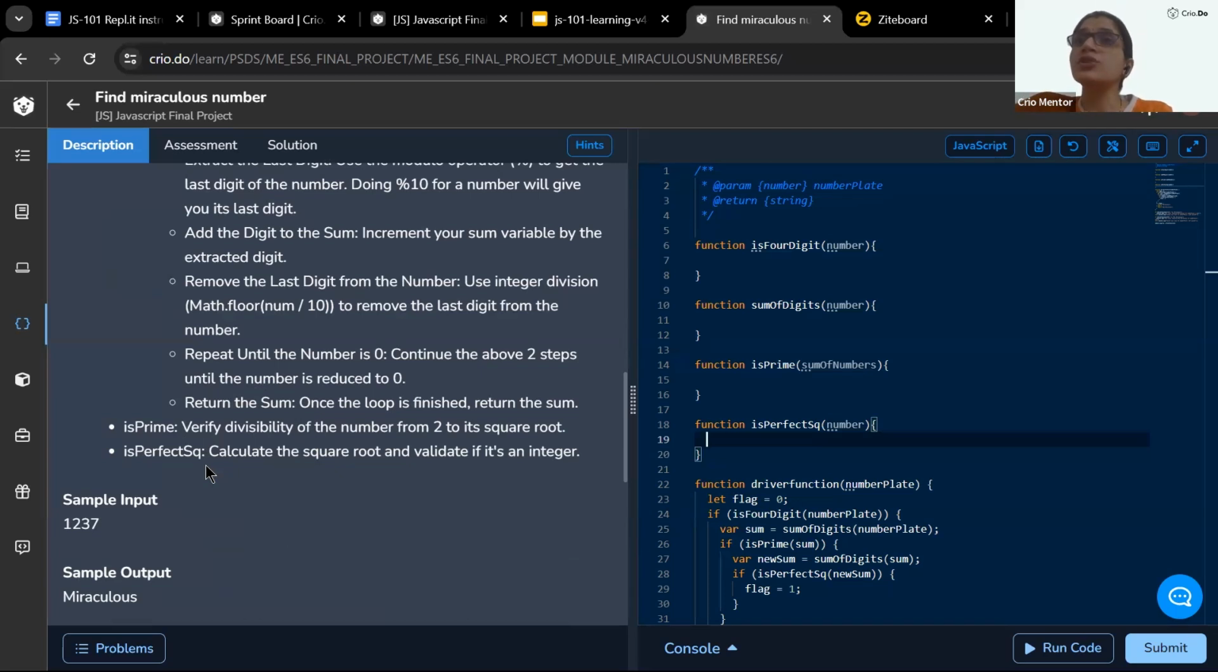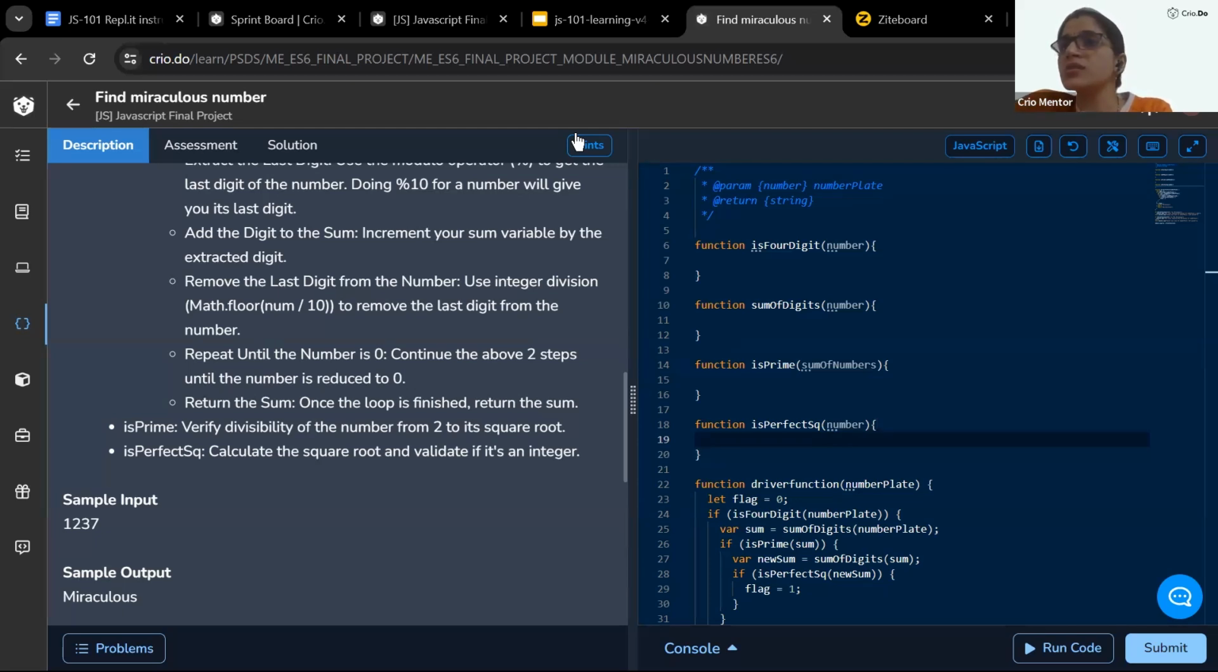Again, if you want to check if a number is a perfect square or not, we have two steps. Calculate its square root and validate if the outcome is an integer or not. Multiple approaches exist, guys, in order to create these four functions. So you are free to use whatever comes into your mind.